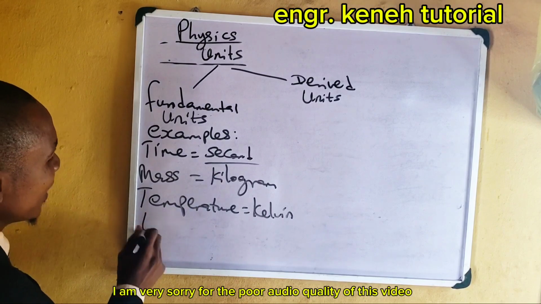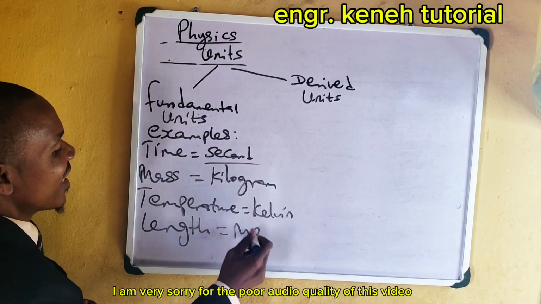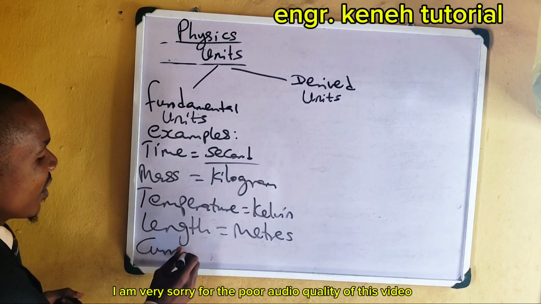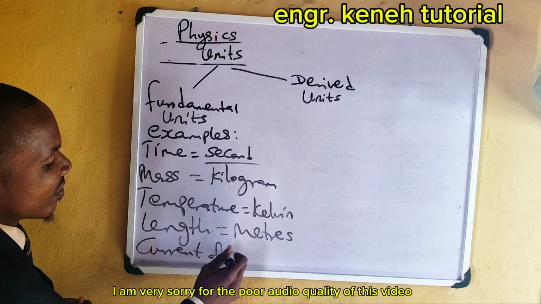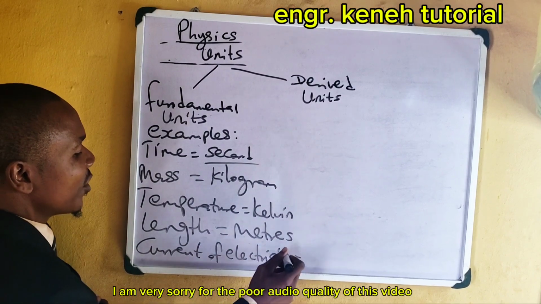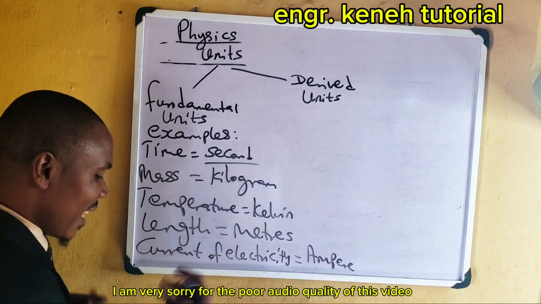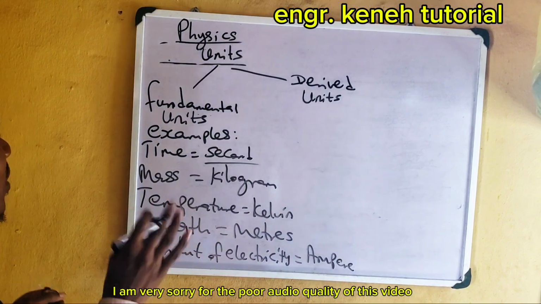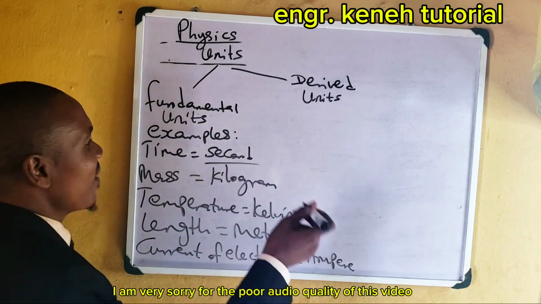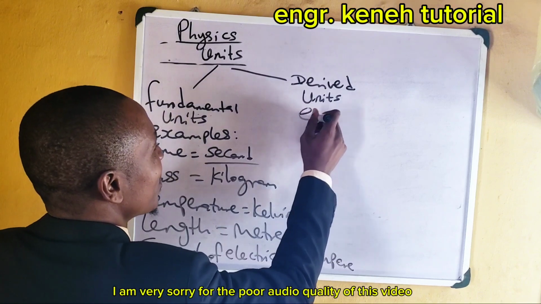All right. We have length like this. The unit is meters. We have current of electricity, we have it like this, and the unit is ampere. So all these are examples of fundamental units. All right. What of derived? They are units of derived quantities.